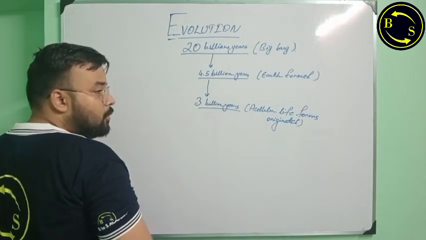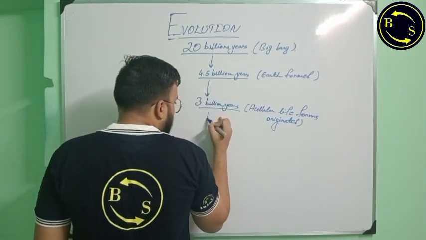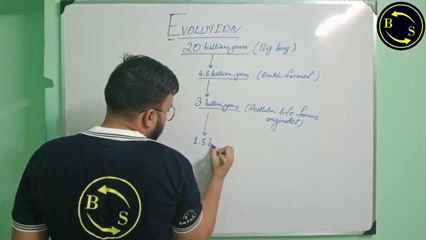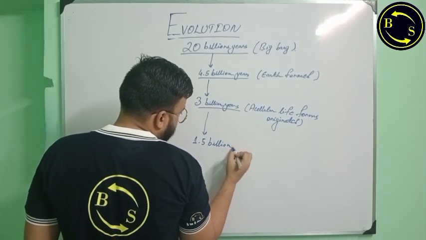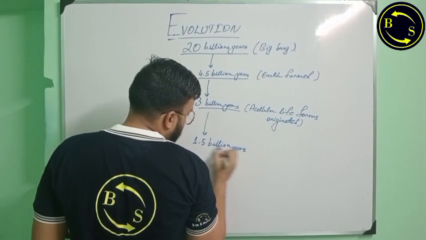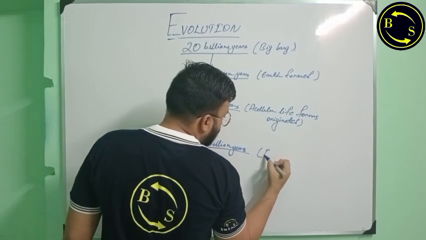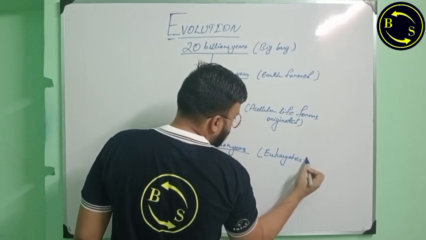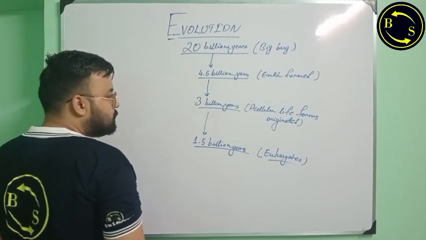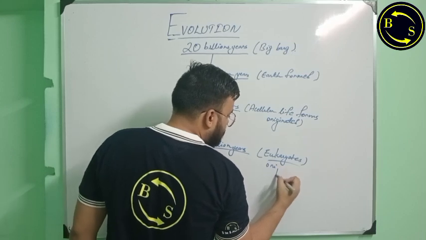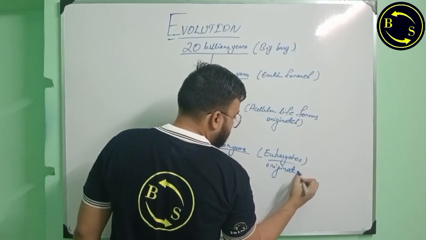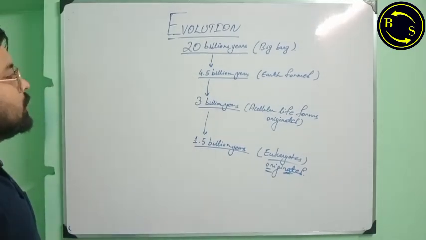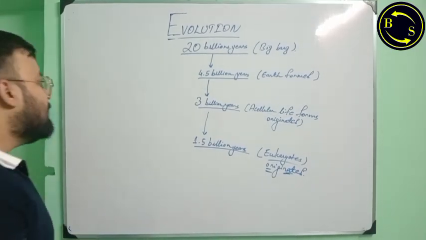Okay, so first acellular life forms originated, and then 1.5 billion years ago, eukaryotes originated. Right, eukaryotes originated. So this is the evolutionary time scale.